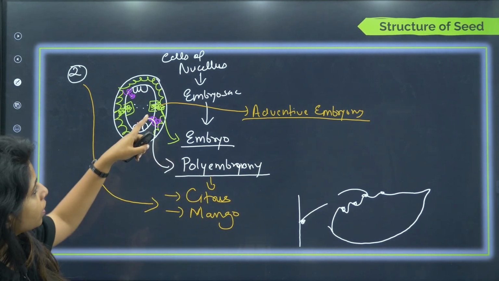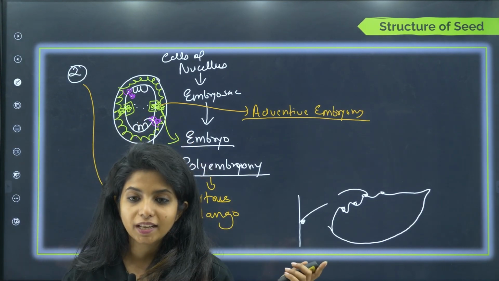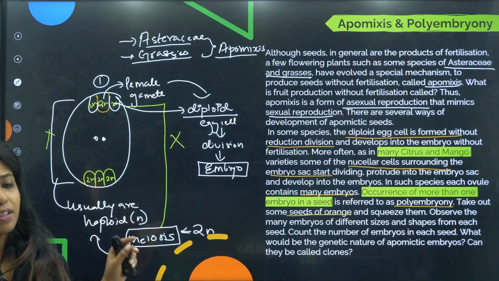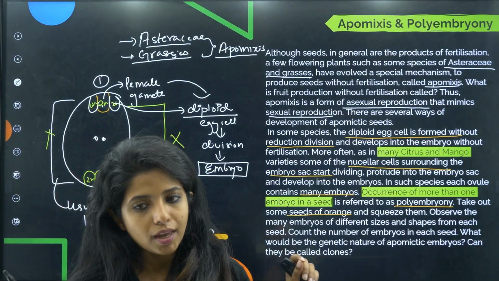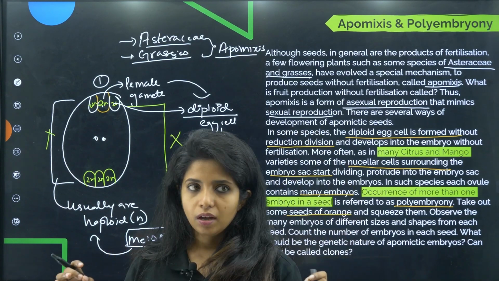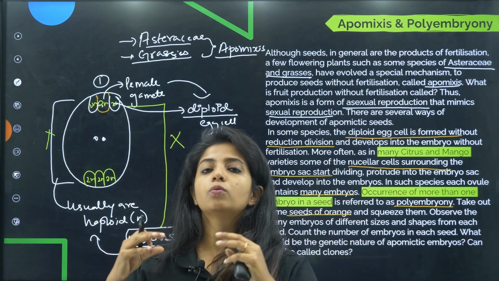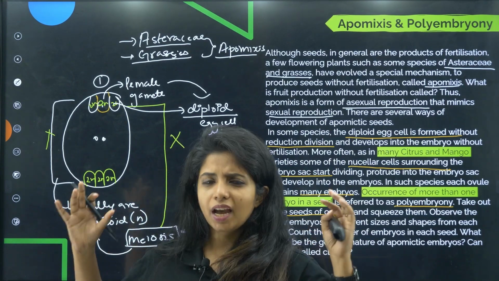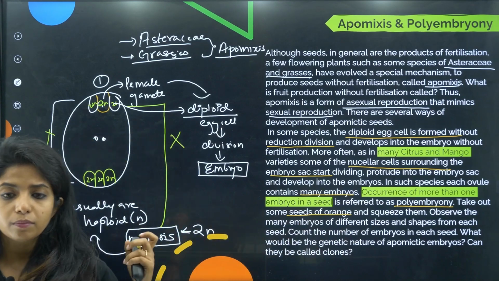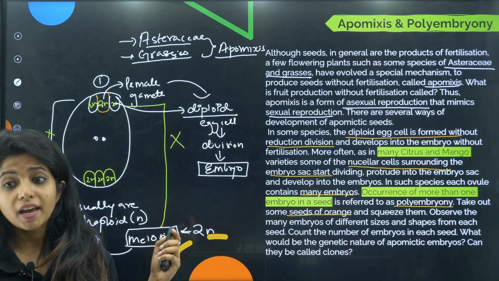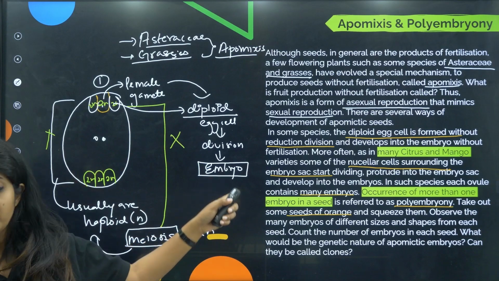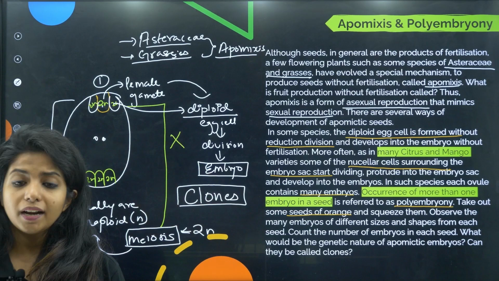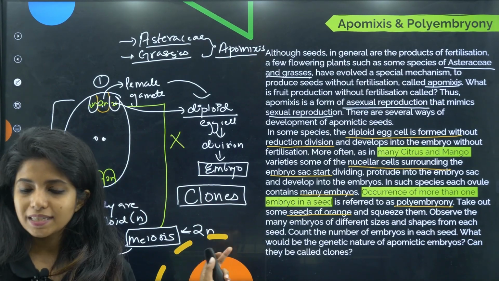Now, don't you think that all the embryos that will be formed will be the same type, just like the parents? Will there be any genetic variation? If you see over here or here, will there be any genetic variation? I do not see fusion of gametes, and if fusion of gametes is not there, I cannot expect genetic variations, because only if both male and female characters come can variations come in. Or during DNA replication some errors can occur, but that is very limited. So over here I won't be able to see much variation. I can call these embryos clones of their parents, with almost the same genetic makeup.